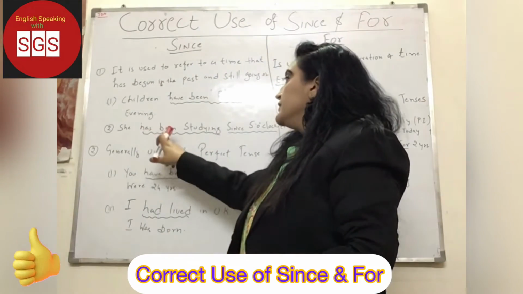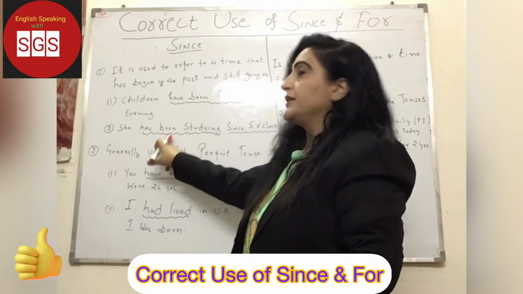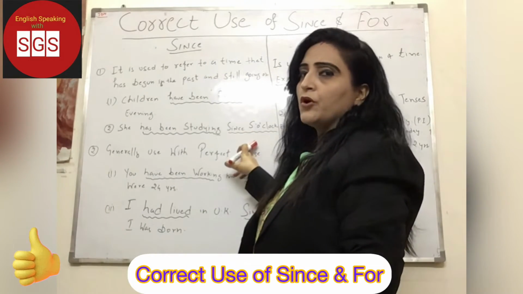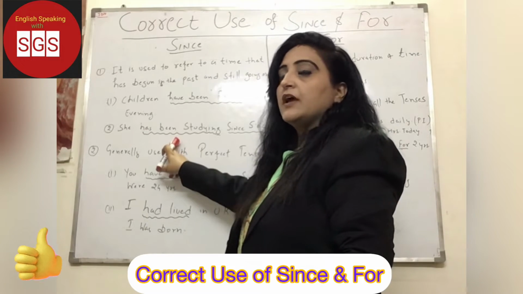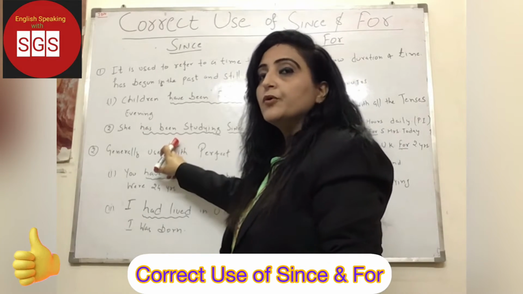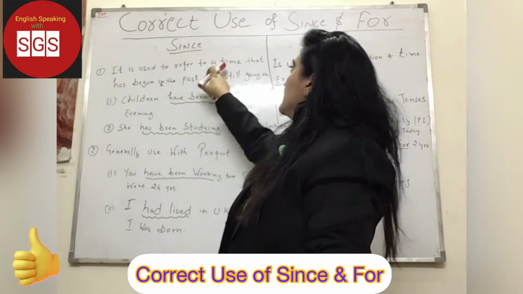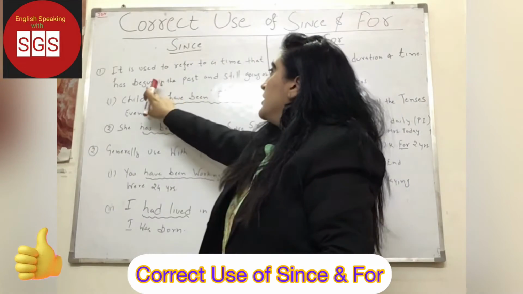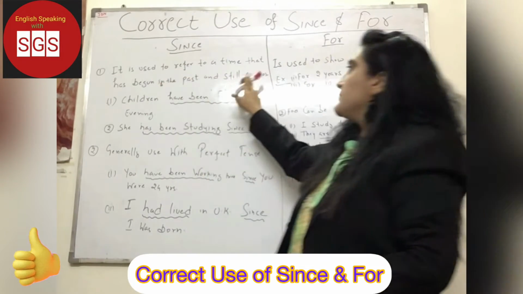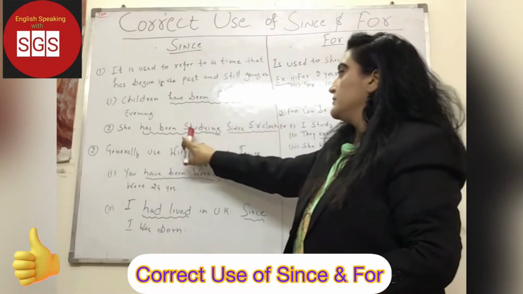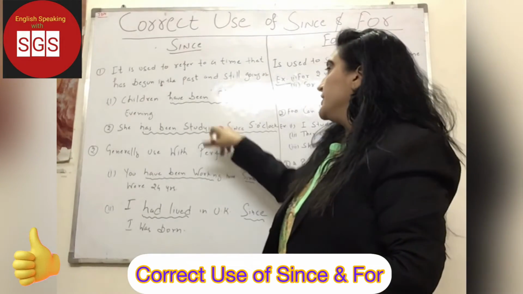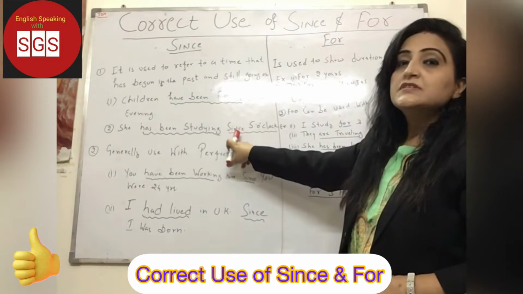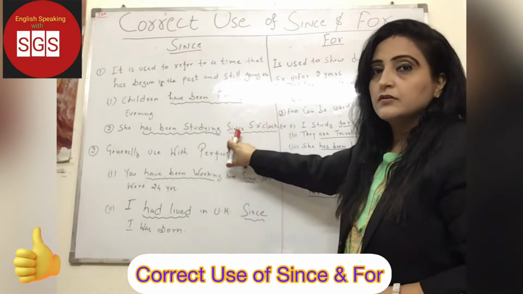Second example, she has been studying since 5 o'clock. Means again, the action has already started at 5. It could be morning, it could be evening, and that action is still going on. Right? A time that has begun in the past and is still going on. The action has already started, still going on. So here we will use since, not for.